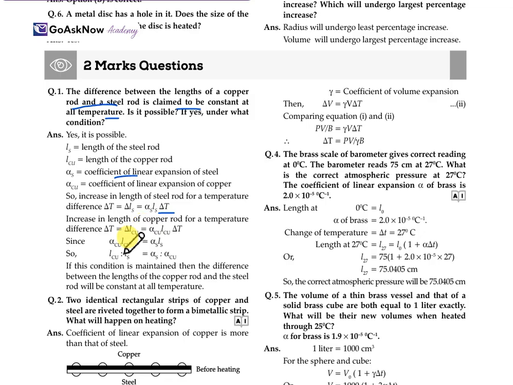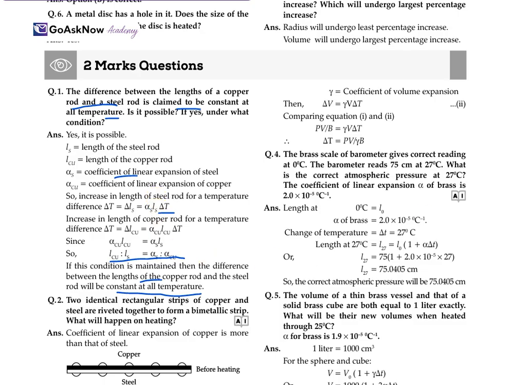We arrange this by keeping the copper terms on one side and the steel terms on the other. Here we get the ratio Ls/Lcu = alpha_cu/alpha_s, the coefficients of linear expansion of copper and steel. If this condition is maintained, then the difference between the length of the copper rod and the steel rod will be constant at all temperatures. So yes, it is possible.